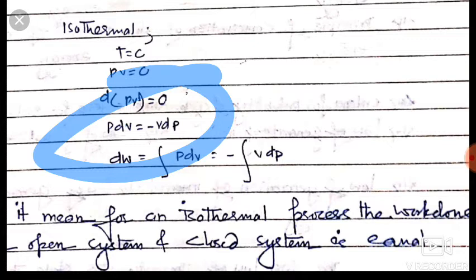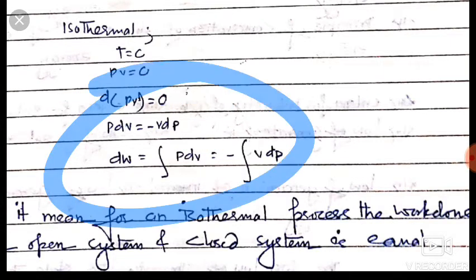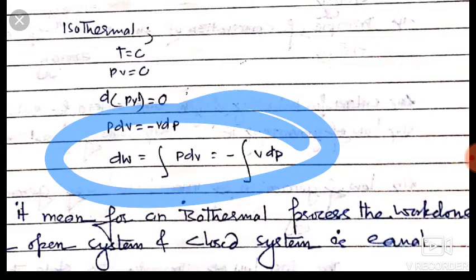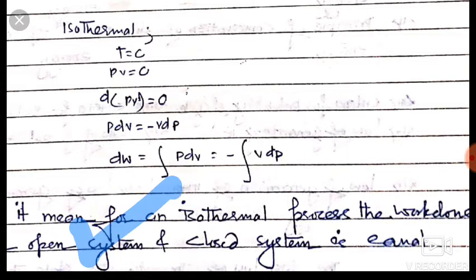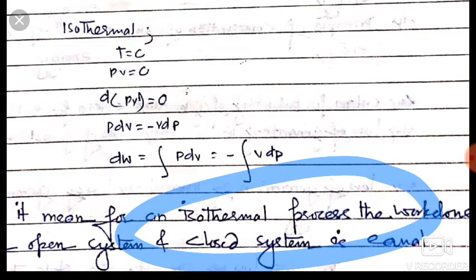So friends, we will get this equation. From here we will get integration, we can write PdV as dW. So this is our work done for isothermal process, which is equal in both cases, in open system and closed system. So friends, for isothermal, work done for open system and closed system is equal.